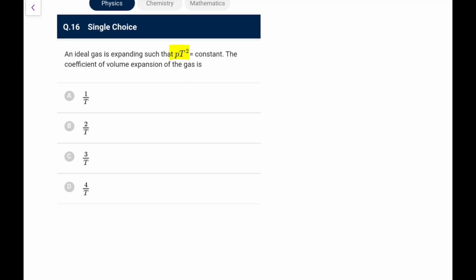Next, an ideal gas expands such that P T square is constant. The coefficient of volume expansion of the gas is? So coefficient of volume expansion, again this is getting repeated. I think this question 1 or 2 days back I did in NEET or JEE Main somewhere.